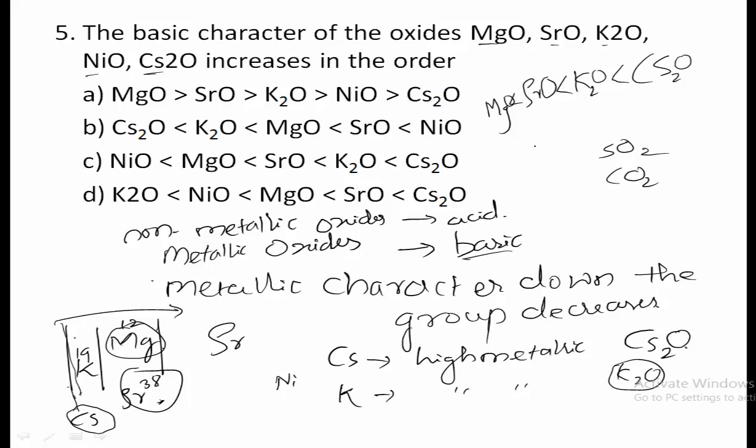oxide. So thus which option is right here? Option C, nickel oxide is less basic than magnesium oxide. Magnesium oxide is less basic than strontium, then it is less basic than potassium, and then it is less basic than cesium oxide. So remember, the basic character is determined based on the metallic character of the metals. Okay.